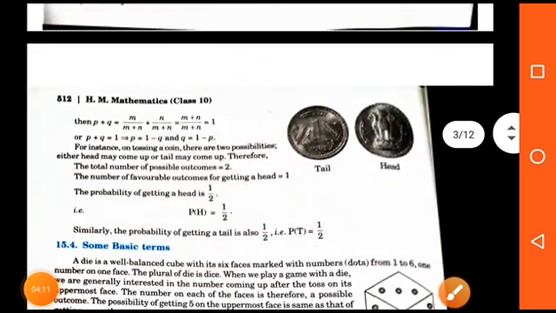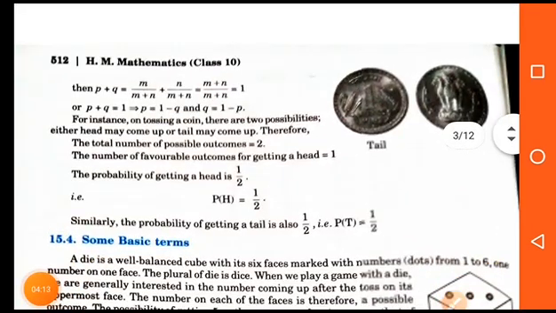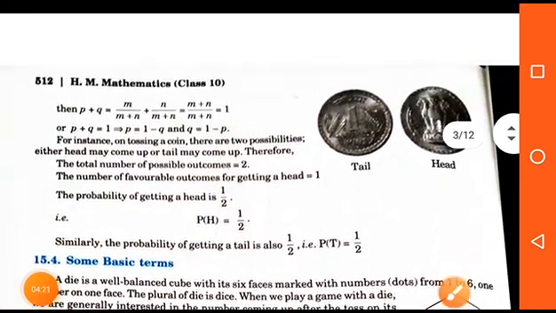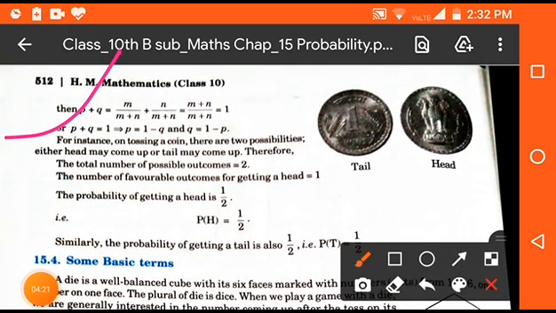If the probability of happening is small p and probability of not happening is small q, then there is a relation between probability of happening and not happening. It is small p plus small q is equal to 1, where small p is the probability of happening and small q is the probability of not happening. It means the sum of both two events will be 1. That means probability never comes more than 1, and it also never comes in negative value.